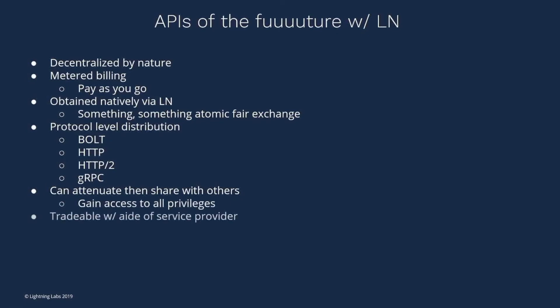And the other cool thing is you can maybe even have these be tradable with other service providers, right? So let's have an API key. Let's say for some reason the cost goes up, maybe it gets really hot in the future. I can trade these API keys with other individuals, once again using an atomic swap protocol. So I have credits for disk space. Maybe disk space gets very expensive in the future for some reason. I have the API key, and I can then sell it for a higher price in some open market perhaps.